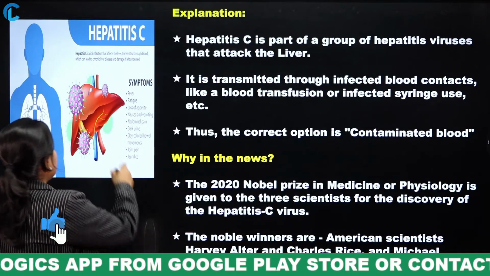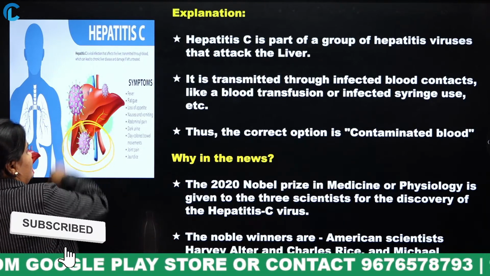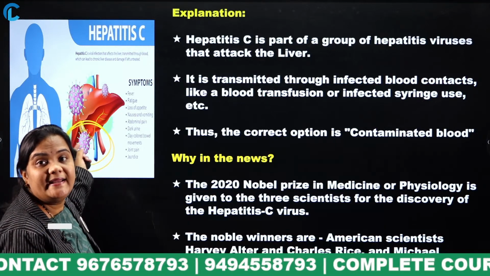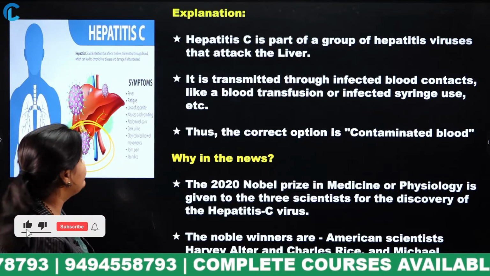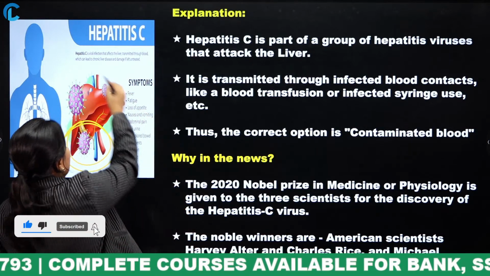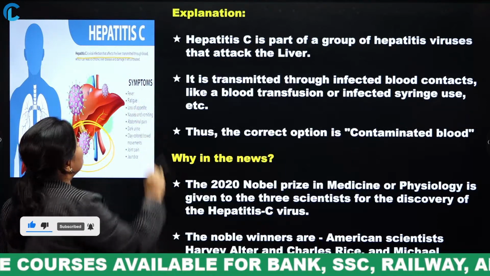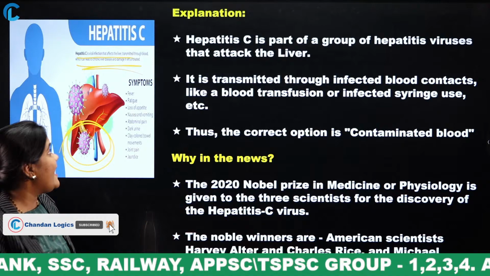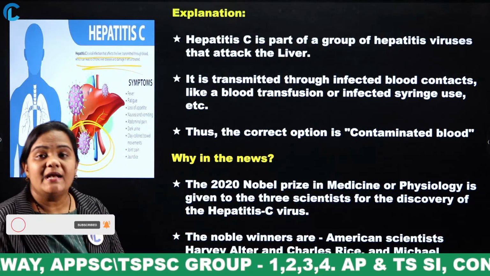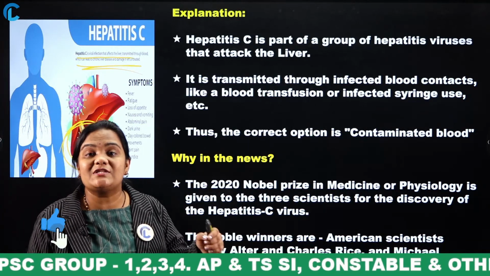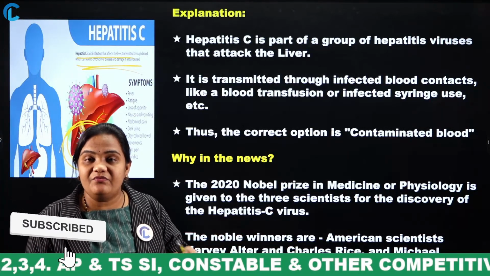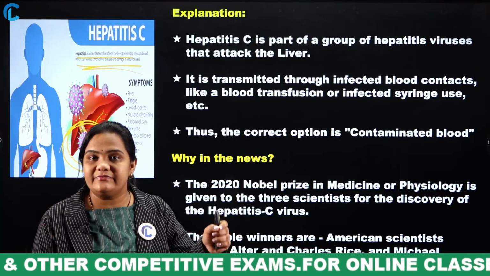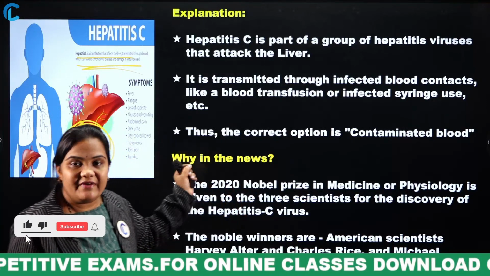This is hepatitis, it is seen in the liver. This hepatitis C virus occurs in which part of the body? In the liver. Very, very important. What are the symptoms? It is a viral infection that affects the liver, transmitted through blood, which can lead to chronic liver disease and damage if left untreated. If untreated, it may lead to liver damage also. This hepatitis C virus mostly affects the liver.